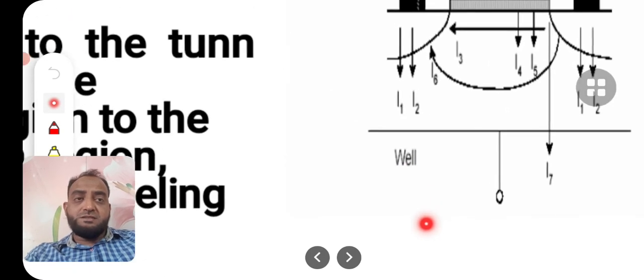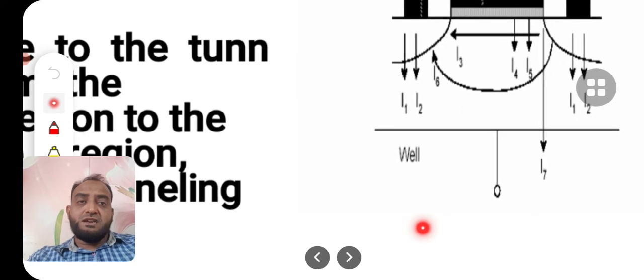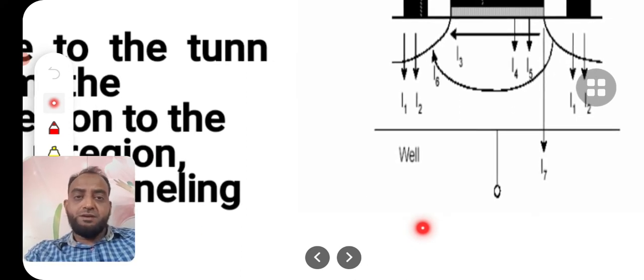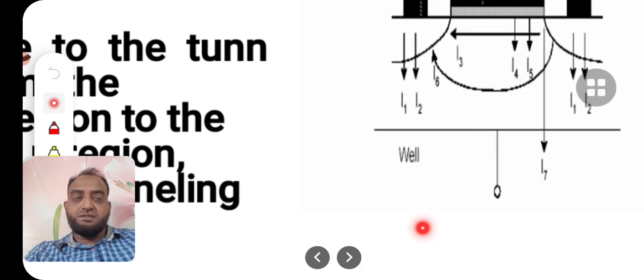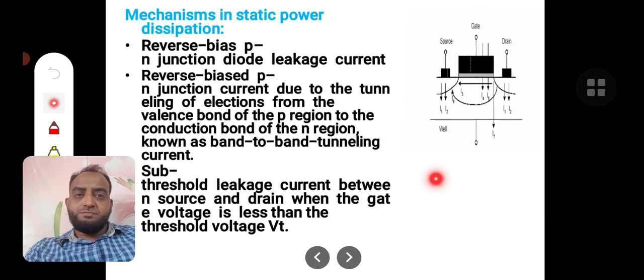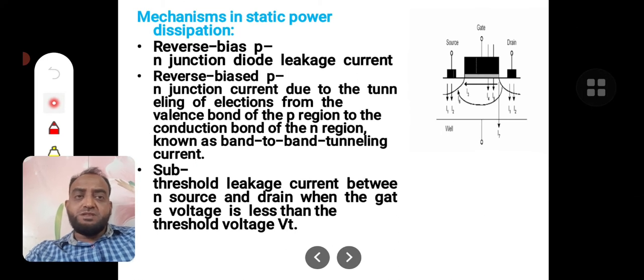Some electrons in the valence band may be excited to the conduction band because of heat, because of light, maybe because of the electric field, or because of rupture due to other electrons. All these currents are treated as I2, the reverse bias PN junction current due to the tunneling of electrons from the valence band to the conduction band.